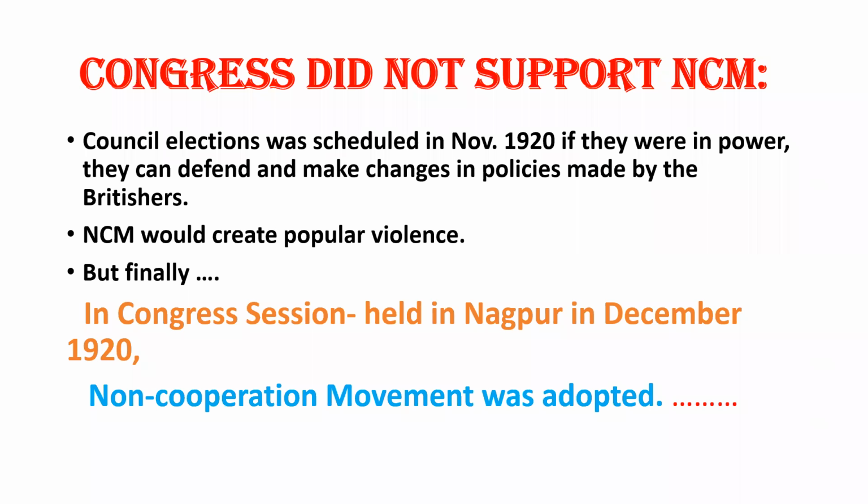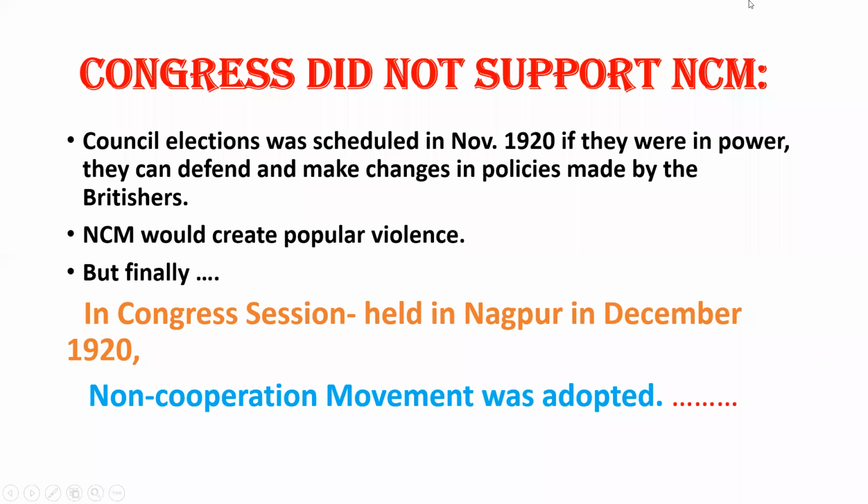But finally, there was a Congress session again, held in December 1920 in Nagpur. Remember this thing. The first one was in September 1920, in Calcutta. And the second one was in December 1920, held in Nagpur. At this Nagpur session, all the Congress leaders agreed with the non-cooperation movement.